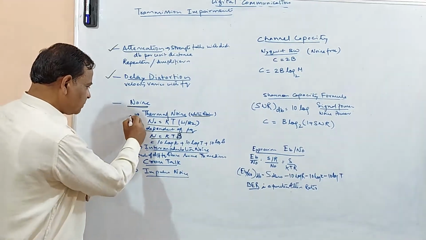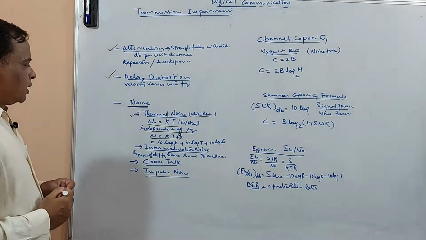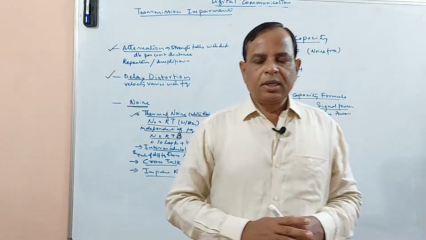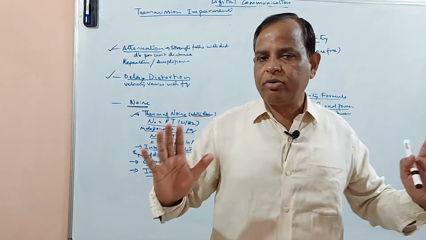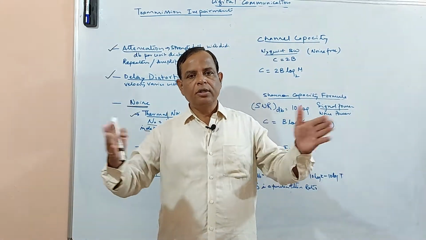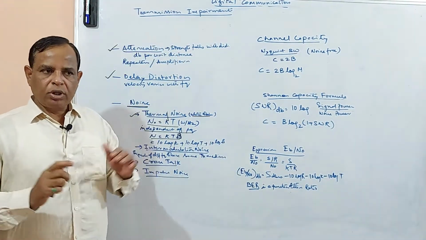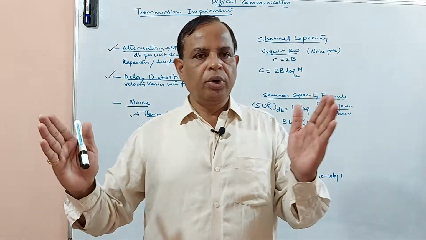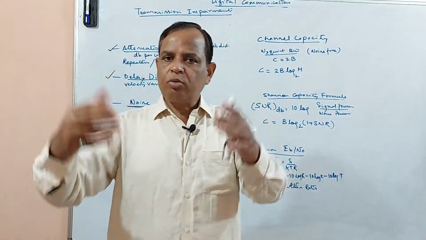And there is another noise, intermodulation noise. What exactly is it? Signals of different frequencies are sharing the same medium, and because signal strengths are high, say for example there are 2 different fundamental frequencies, F1 and F2, in the process they either add or subtract, and some harmonics may be created.